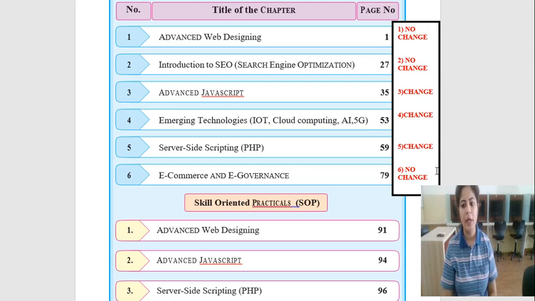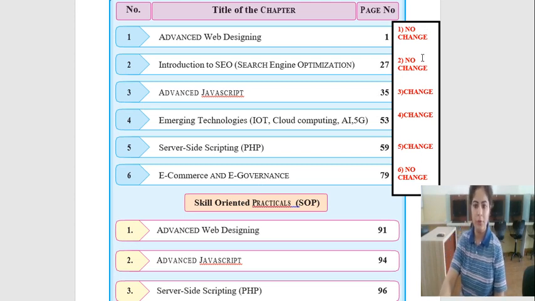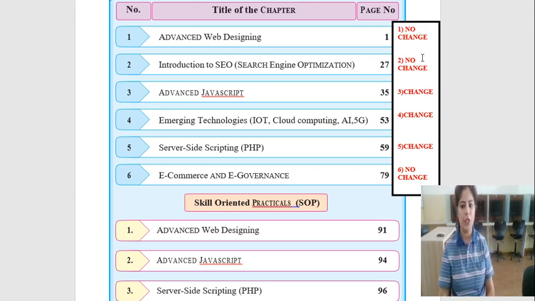Students, I have made a chart on the right hand side to indicate in which units there are changes and in which there is no change. The first unit is advanced web designing. There is no change in this unit. This unit is as it is. So I have written here no change in the first unit.